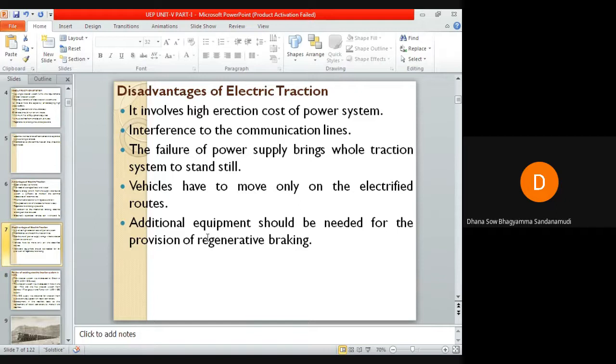It causes interference to the communication lines due to overhead distribution networks. The failure of power supply brings whole traction system to standstill. In an electric traction system, the electrically operated vehicles have to move along on the electrified routes only. And additional equipment should be needed for the provision of regenerative braking. It will increase the overall cost of the installation. These are all the disadvantages.